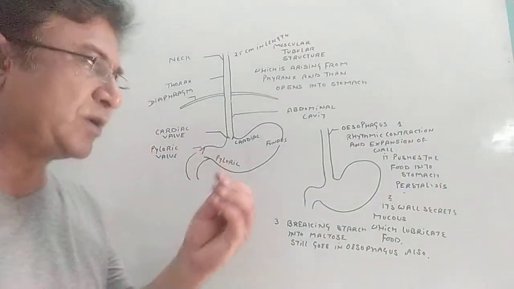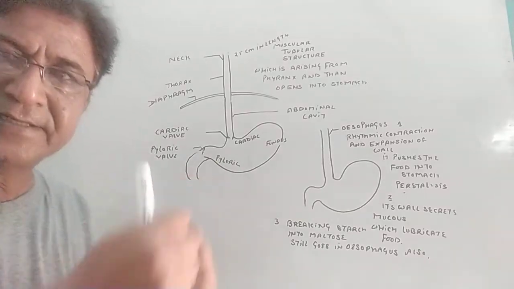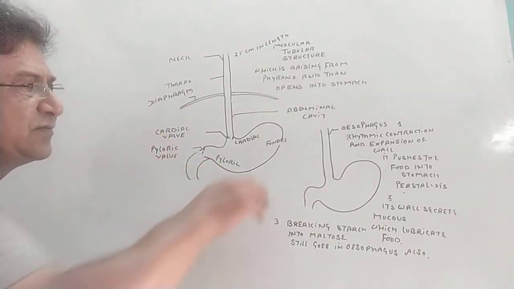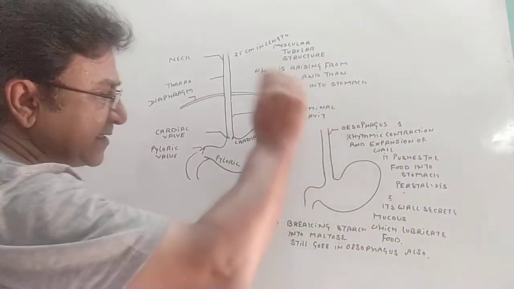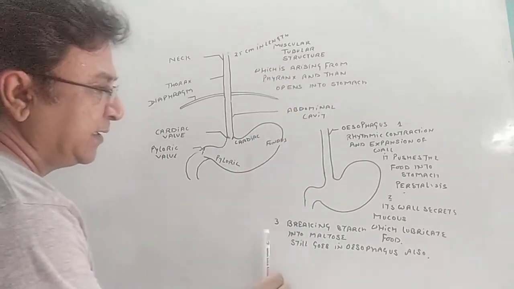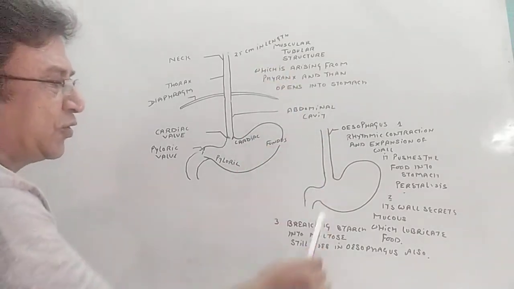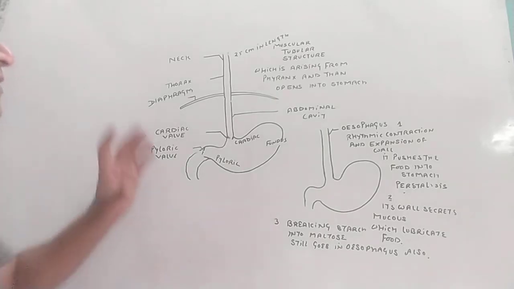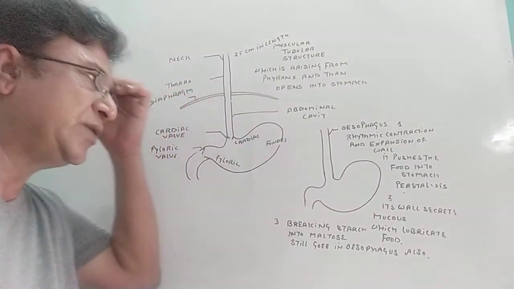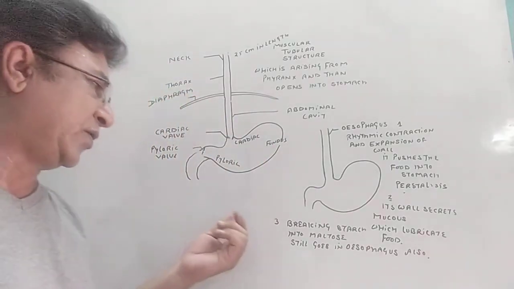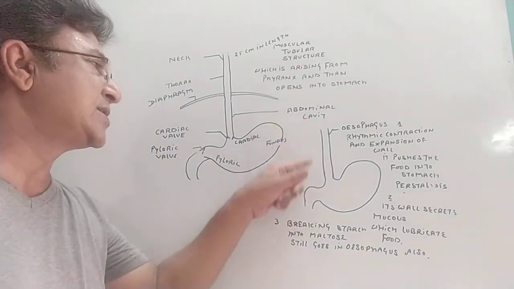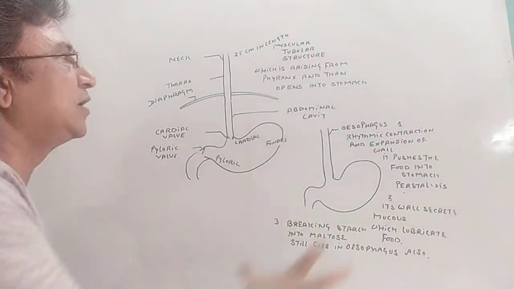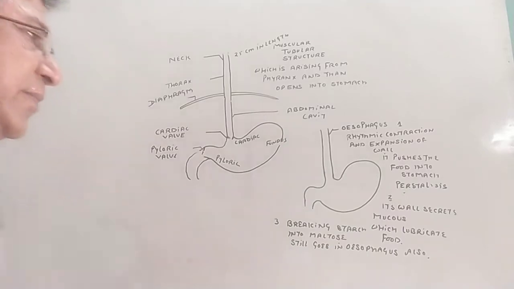Secondly, its wall secretes mucus, which lubricates the food and makes it easy to go from the esophagus into the stomach. Third one is the breaking of starch into maltose, which started in the buccal cavity. We have gone through it in the last video, already explained. Still, this process goes on in the stomach. So this is all about the esophagus, you have to remember.